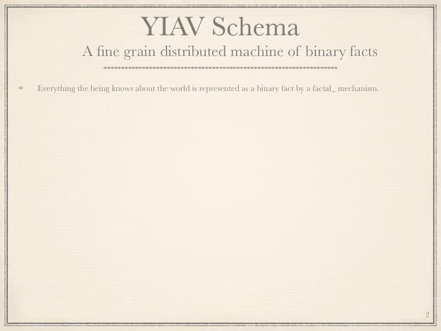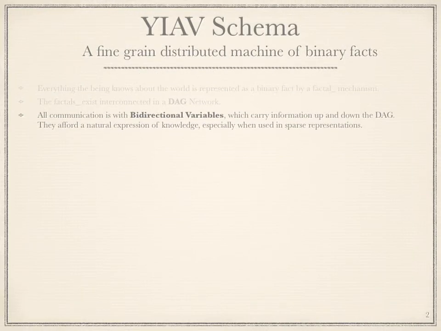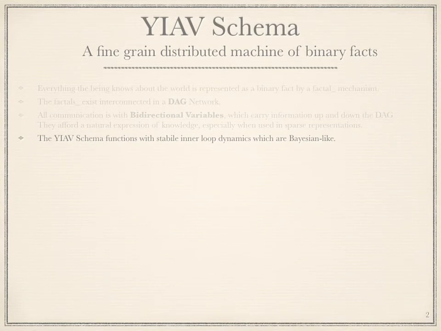Everything the being knows about the world is represented as a binary fact in a fractal mechanism. The fractals exist interconnected in a directed acyclic graph network. All communications uses bidirectional variables, which have information flowing up and down the DAG. They afford a natural expression of knowledge, especially when it's used in sparse representations. The YIAV schema functions with a stable inner loop dynamics, which are Bayesian-like.